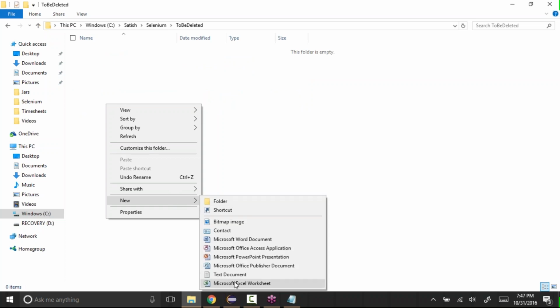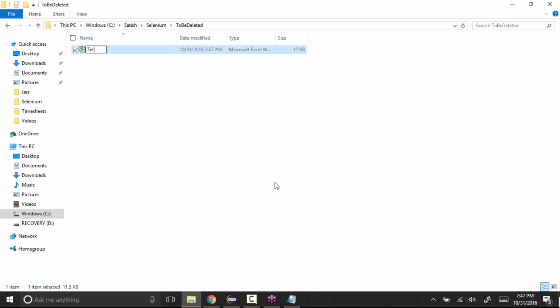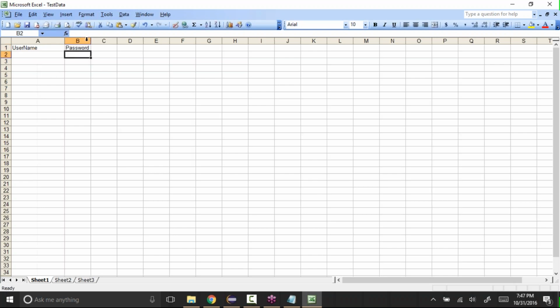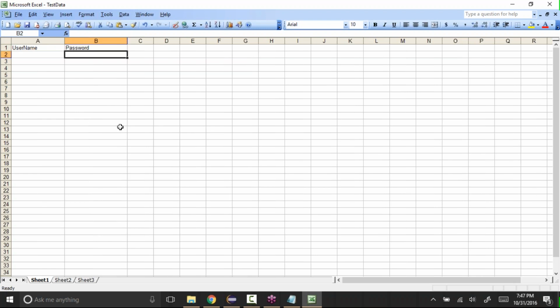New Excel, and I'll call it test data. Open the file, and let's say the first column has username, the second one has password. I want to test the error conditions.